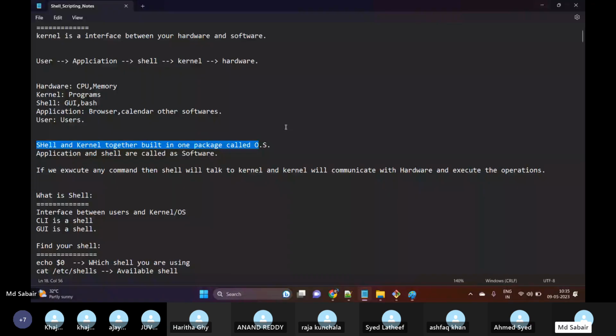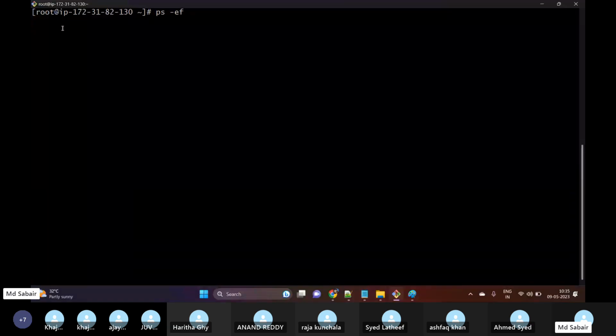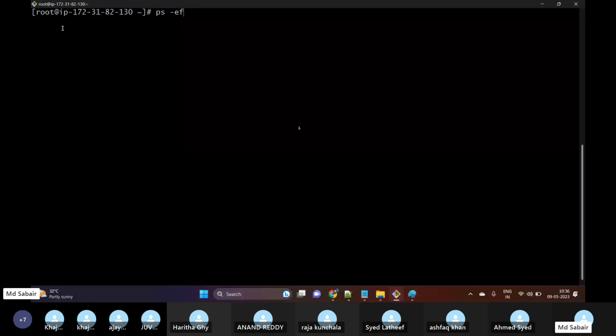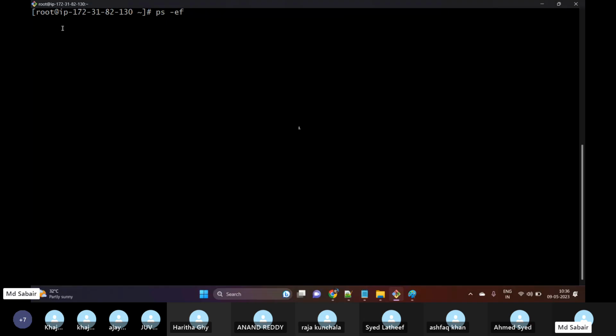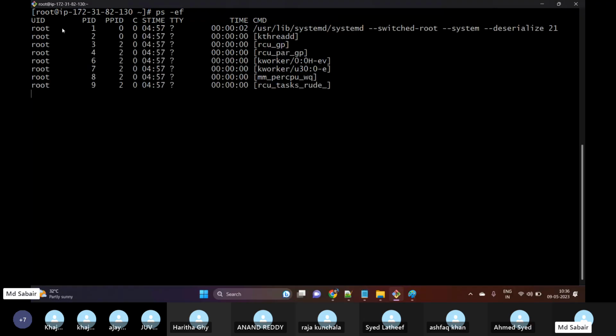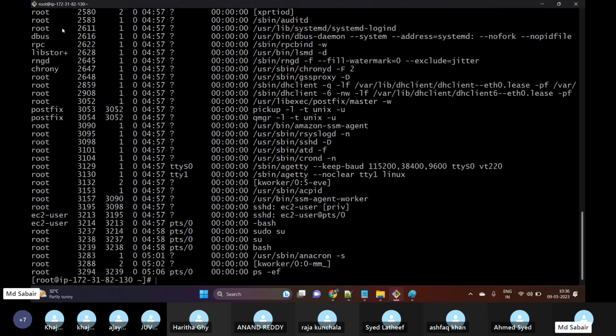So if we execute any command, then what will happen? Shell will talk to the kernel, and the kernel will communicate with the hardware and execute the operation. For example, if I'm executing ps -ef, this black and white screen is a shell which is available in the Linux machine. Whenever I'm executing ps -ef, I need to open one shell. The moment I execute ps -ef, in the backend it is communicating with the kernel. And the kernel is communicating with the hardware and displaying the output for us. So this is what is happening in the backend.